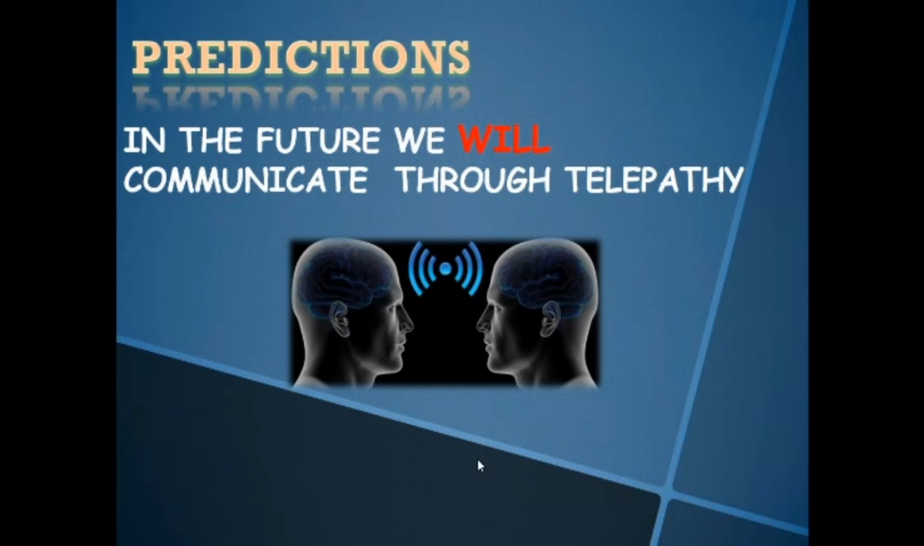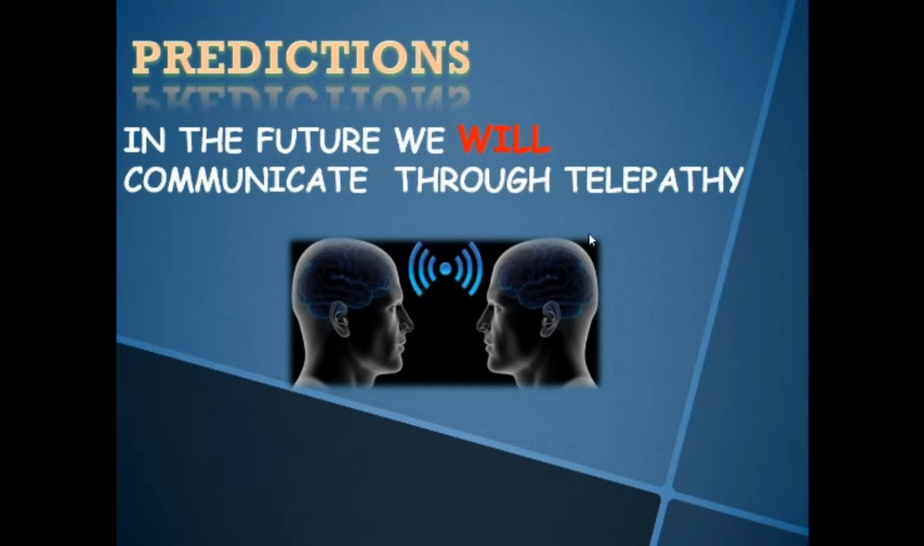For example, in the future, we will communicate through telepathy. Do I have any evidence about that? Or it's just an idea? Please look at this sentence. My prediction is, in the future, we will communicate through telepathy. Do I have any evidence, or it's a simple idea about the future? Simple idea about the future. I don't have any evidence.